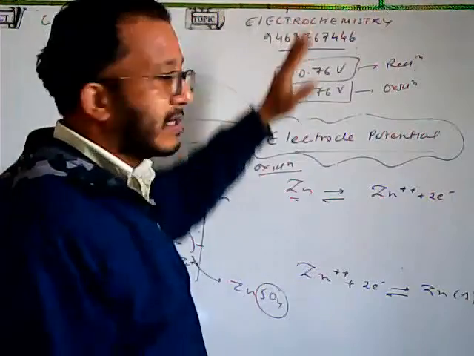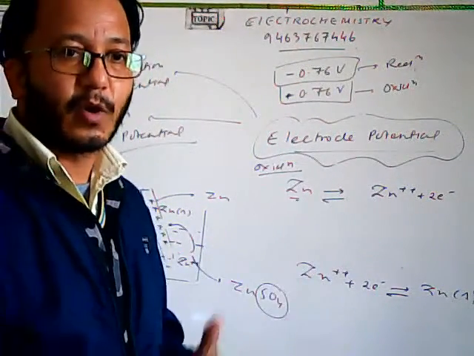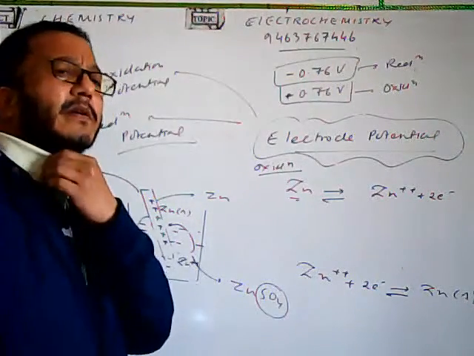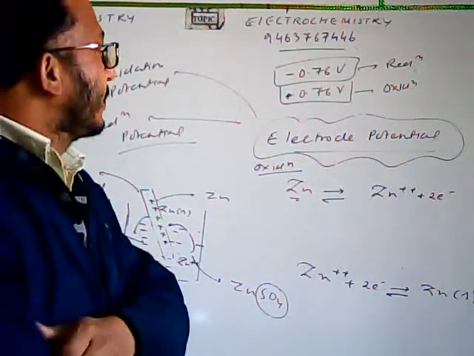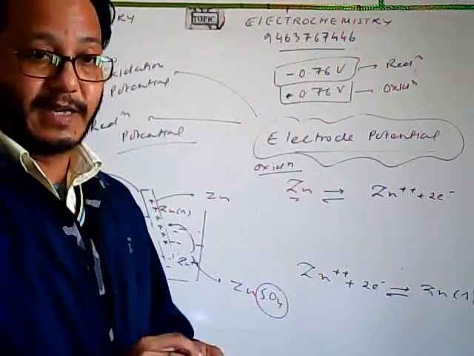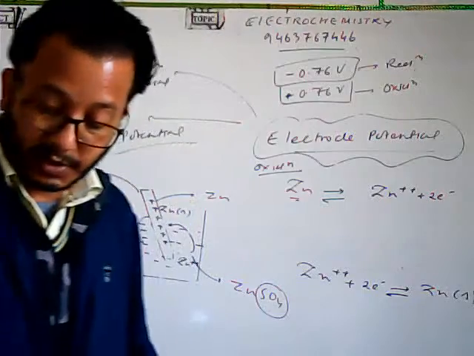The reduction potential may be either negative, it may be positive or it may be zero also. Fine. Normally, if the metal is highly reactive, above the hydrogen in terms of its reactivity, then it will have the negative value of the reduction potential.